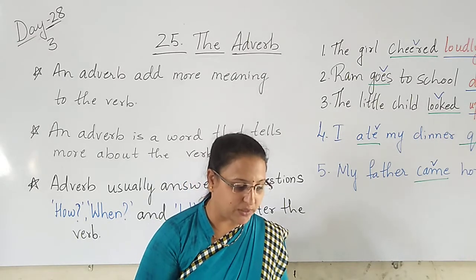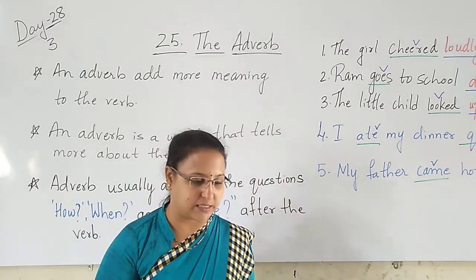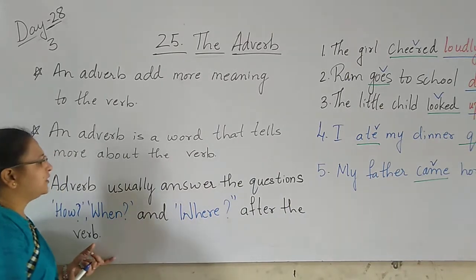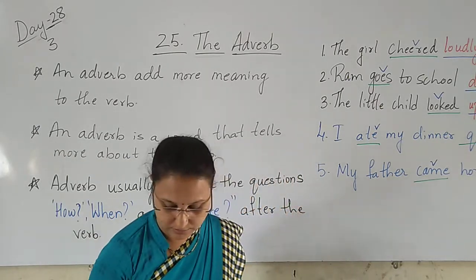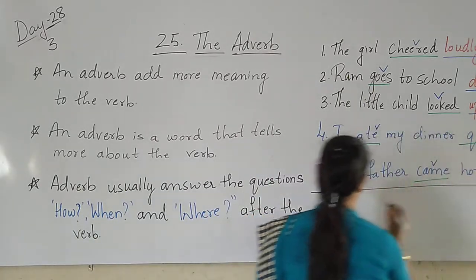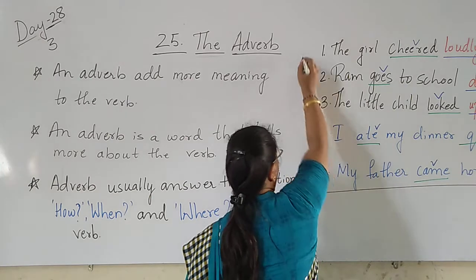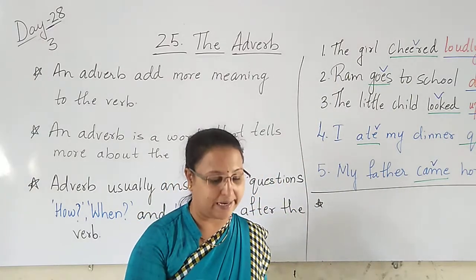So let us begin with the exercise now, children. It will be easy for you to understand. So here you can write this. One more point here, children: this definition and examples you have to write, because it will be helpful for you when the definition is asked in the paper, in the exam.